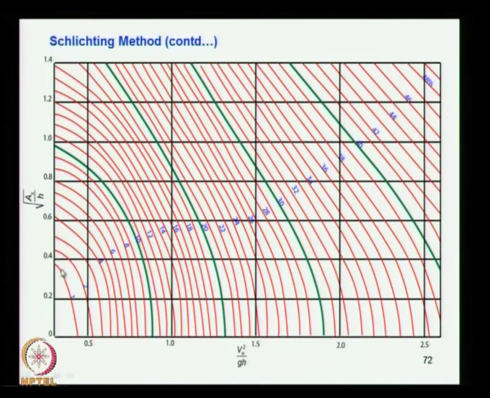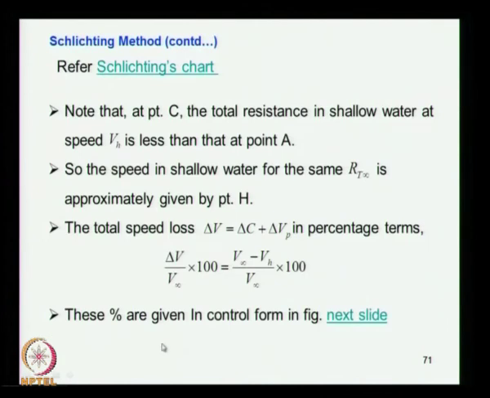So when the water depth is high, you can see that these percentage values are less. When the water depth is less, then this value goes up and we find that the percentage of the velocity reduction which you have seen here is going to be higher.